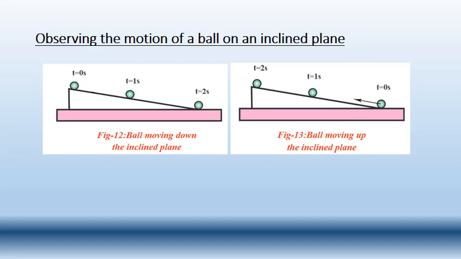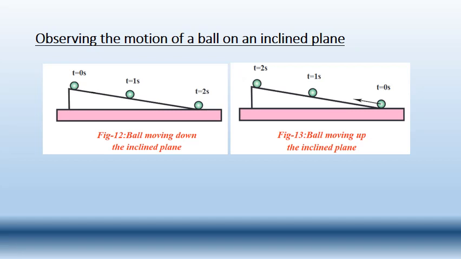And again, let us observe this one here. The ball is moving upward the inclined plane. So see here, the time is 0 seconds, here the time is 1 second, and here the time is 2 seconds. In both the cases, same ball, same plane. Then what is changing here? Same time it has taken. Here the time it has taken is 2 seconds going downwards the plane, and here also it has taken 2 seconds going upward the plane.